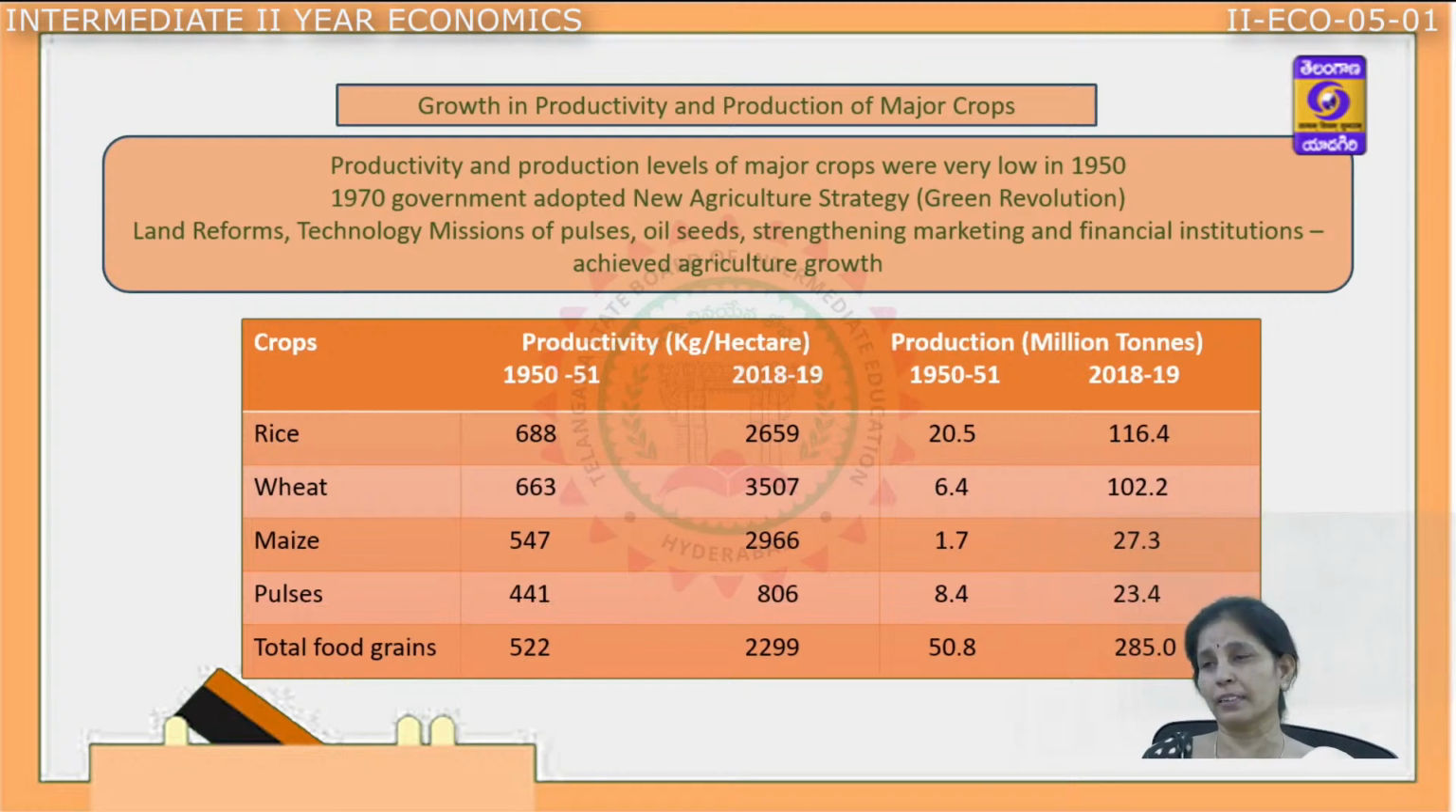With regard to wheat, it was 663 and has increased to 3,507 kgs per hectare, and in terms of percentage, from 6.4% to 102.2%. Likewise, total food grain production was 522 kgs per hectare, which has increased to 2,299 per hectare, and in terms of percentage, 50.8% to 85 million tons.